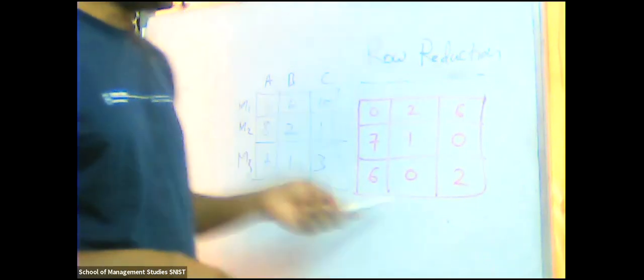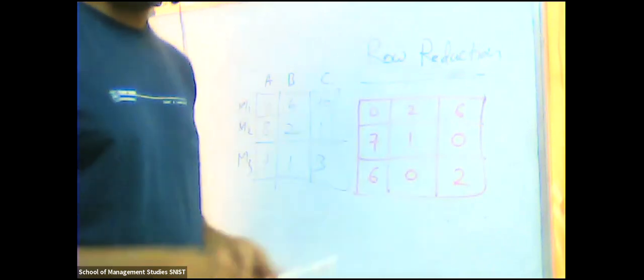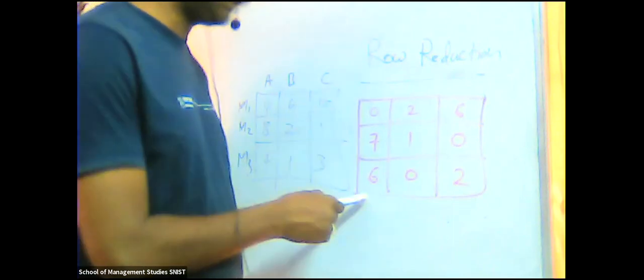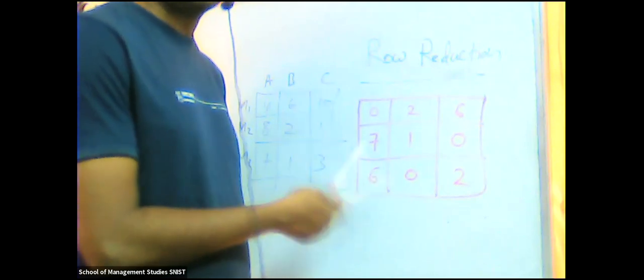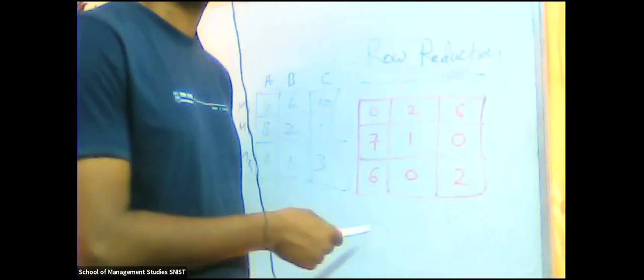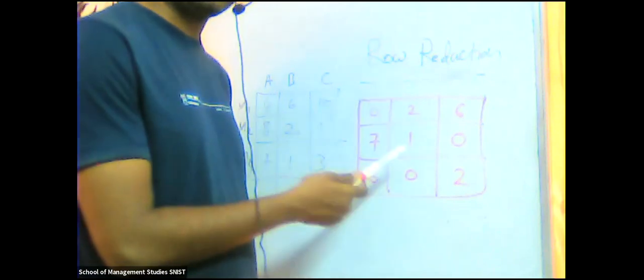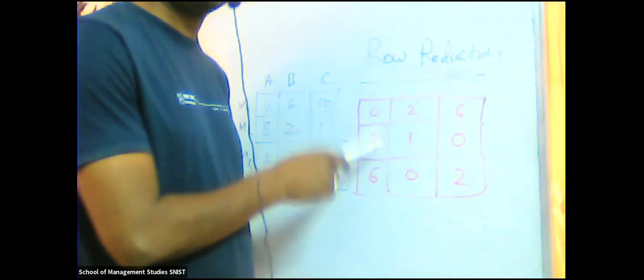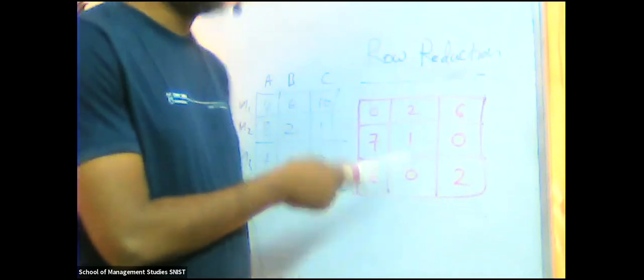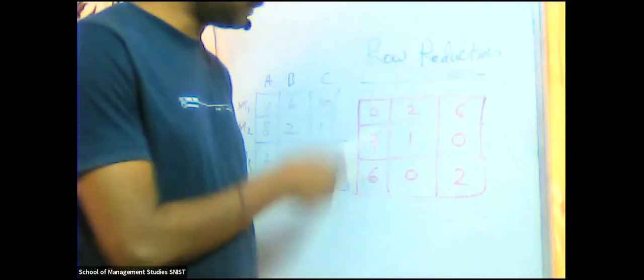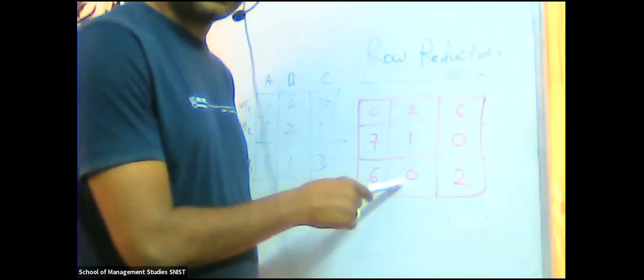Now before doing column reduction, you have to check, is there any 0 in the column? In the first column we have a 0 because of the minimum, right? So there is no possibility again to do reduction, because we already found a 0. If there is no 0, then other than 0, you have to find the minimum value and subtract. But in the first column we find 0, second column also we find 0, and the third column also we find 0. Yes or no?